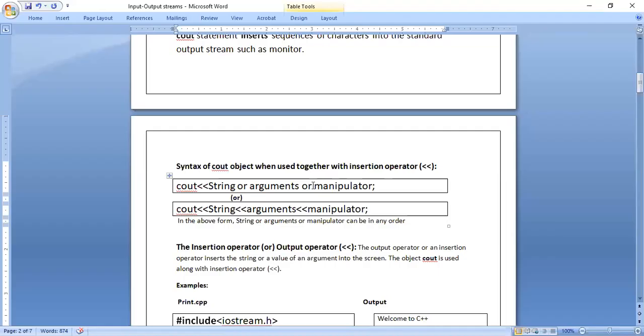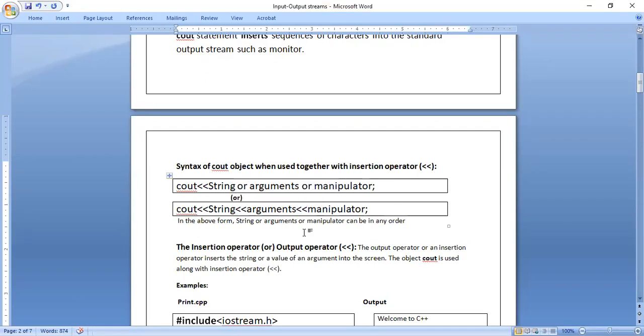Next, if we are using two things or three things, like string, argument, manipulator, or all three, then how to use them? See here. If you are using the string first, and then you want to use an argument, in between the string and argument put an insertion operator. After using the argument, if you are using a manipulator, in between the argument and manipulator you have to put the insertion operator.